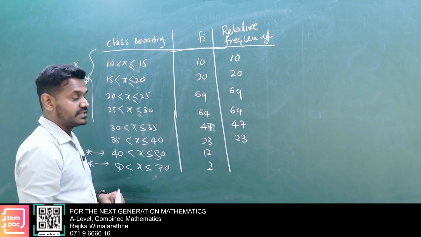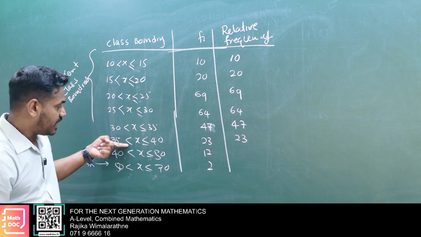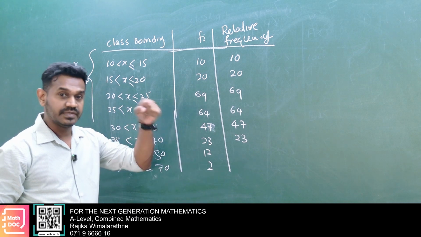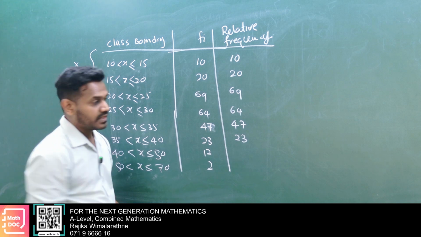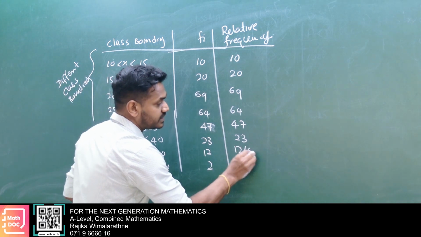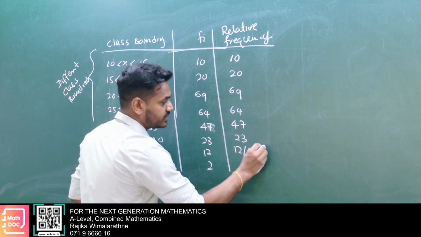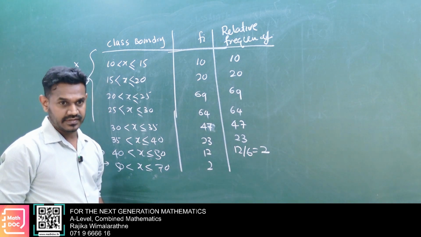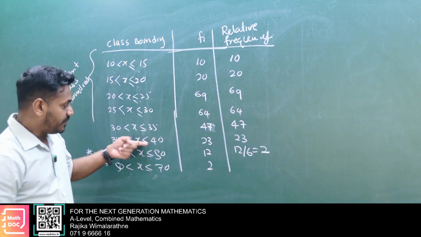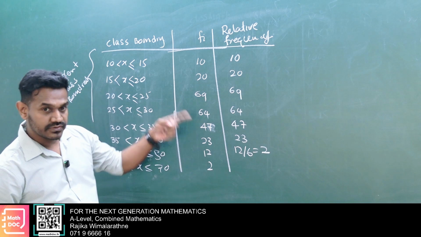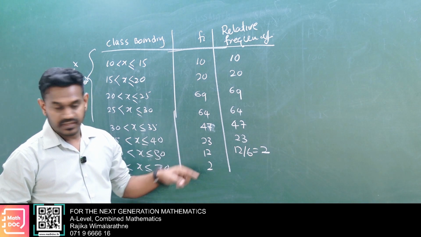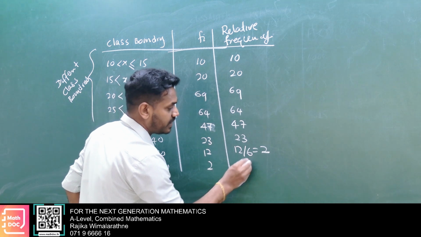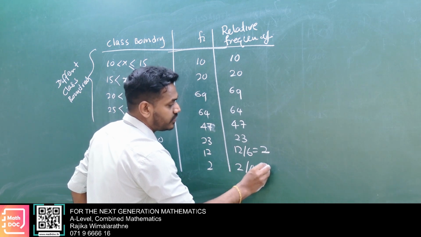But for relative frequency, here the class width had doubled, no? Then this frequency must be divided by 2. Then 12 divided by 2 is 6. That is relative frequency. So here it doubled, therefore the frequency has to be divided by 2. Here it is times 4, no? Then 2 divided by 4 is half.